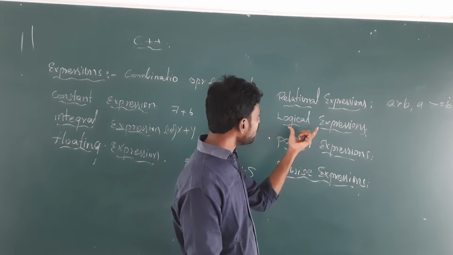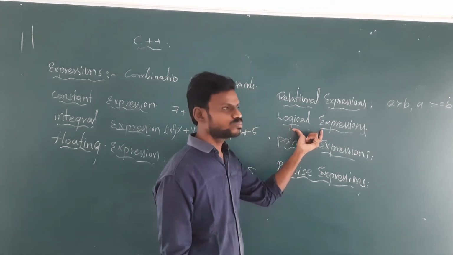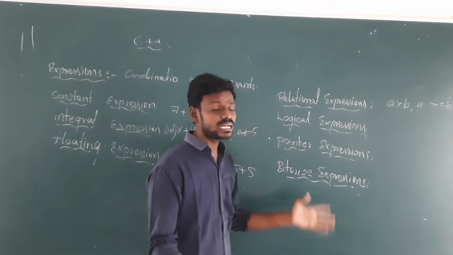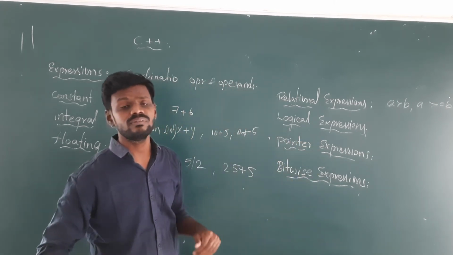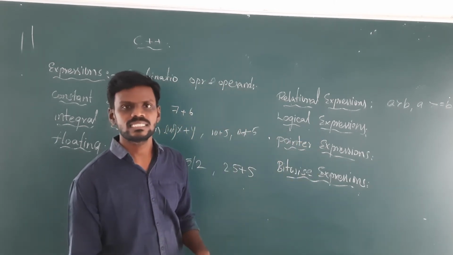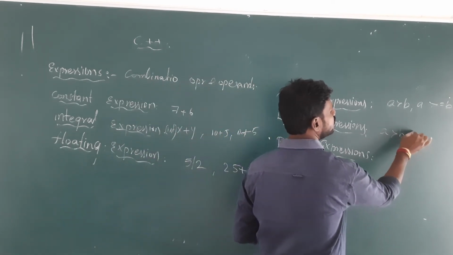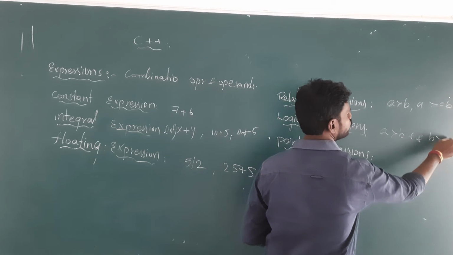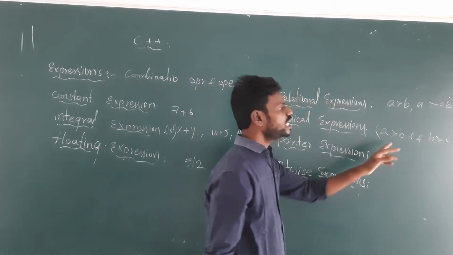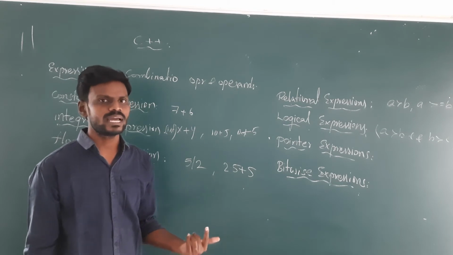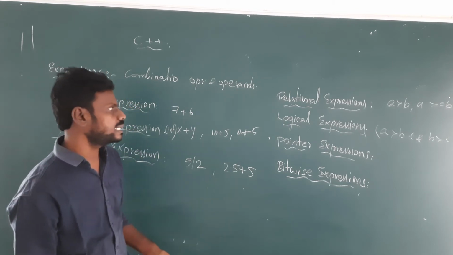Same case will happen in the logical expressions. But in this case, we will be comparing only two operands. Here we will be having a number of conditions that we will be executing at the same time. For example, A greater than B and B greater than C, which will return true if both the conditions are true. Then only it will return the true value. If it is not, it won't return anything.